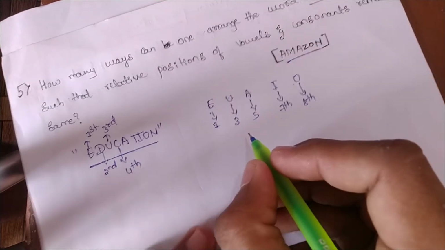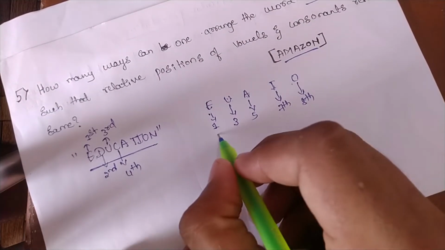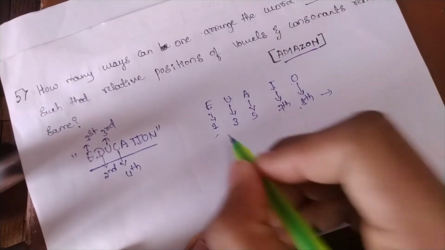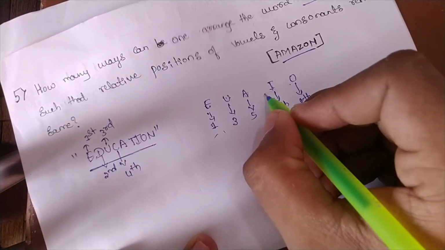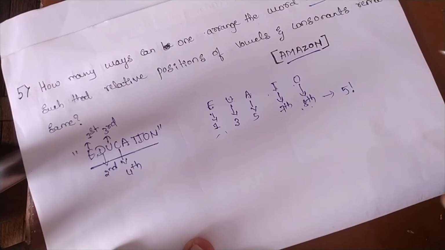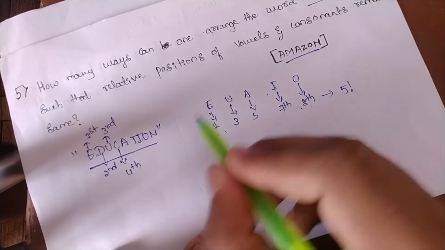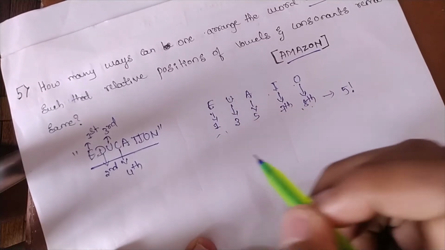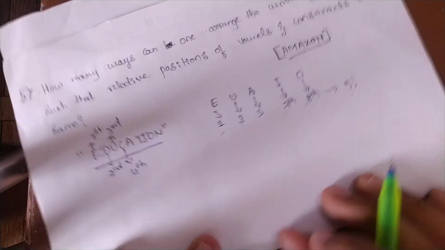So let us take the vowel positions. These are the 5 positions. These 5 positions can be arranged with the vowels in 5 factorial ways. Correct? So we can arrange these vowels in their relative positions in 5 factorial ways.